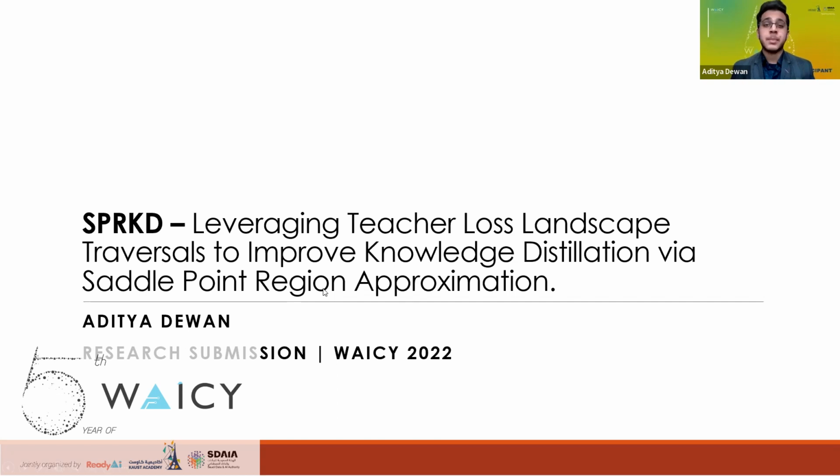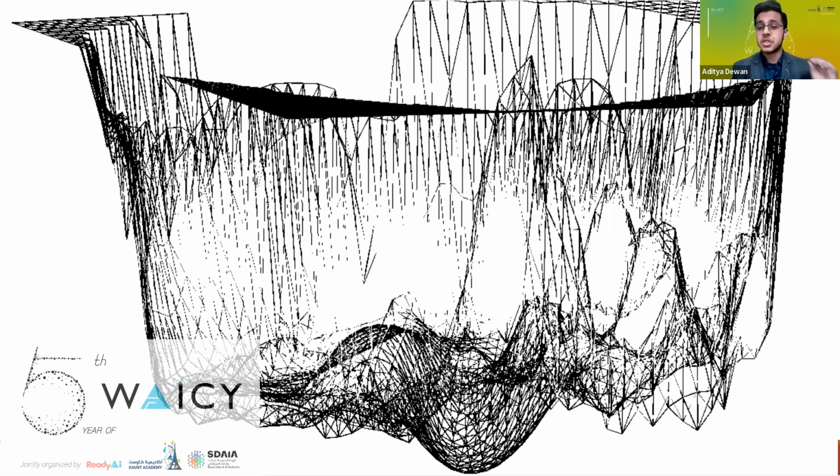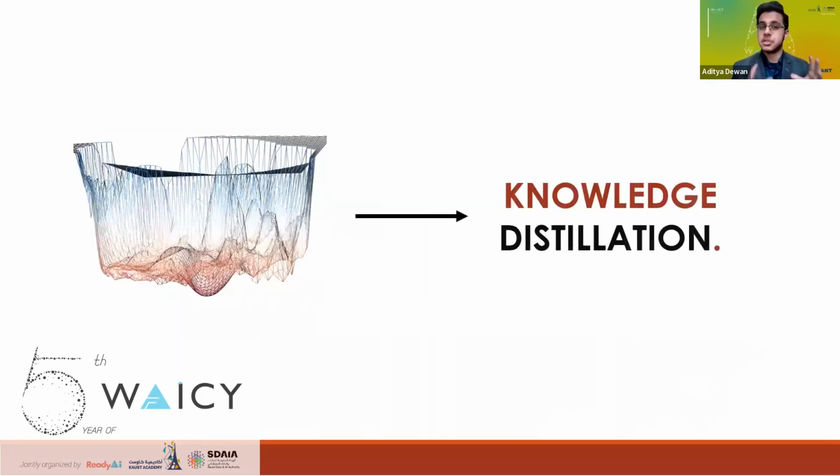Hey everyone, my name is Aditya, and I'm a 16-year-old looking to leverage deep learning to solve real-world problems. Over the last couple of months, I've been focusing on the optimization landscapes of neural networks, what these landscapes can tell us about model performance and generalizability, and in particular, how we can use these landscapes to skyrocket something called knowledge distillation by targeting saddle points.